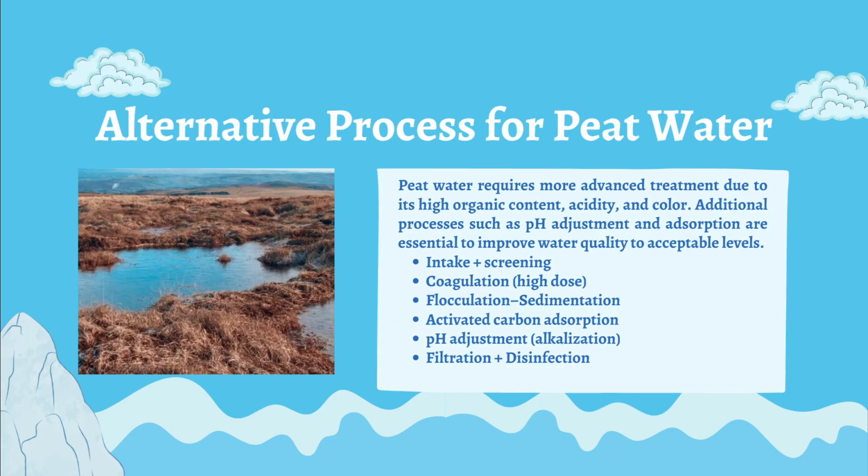And peat water requires more advanced treatment due to its high organic content, acidity, and color. Additional processes such as pH adjustment and adsorption are essential to improve water quality to an acceptable level.